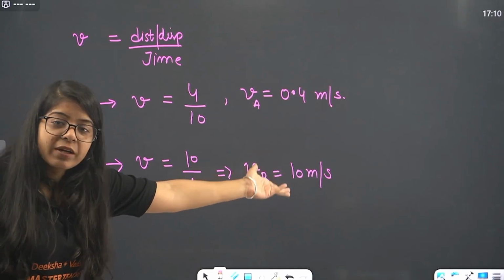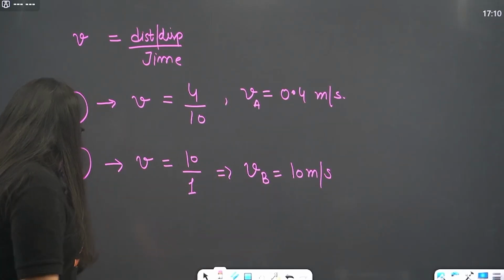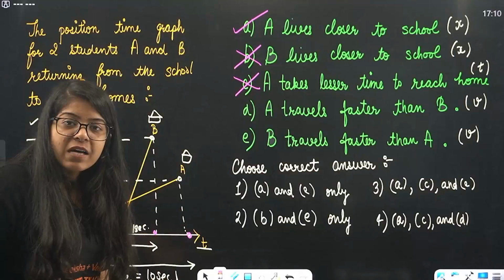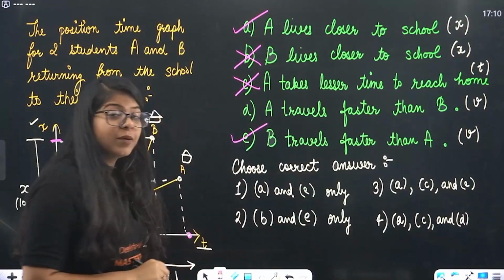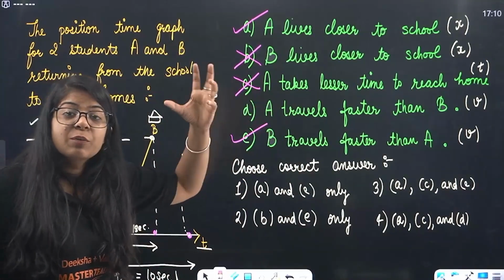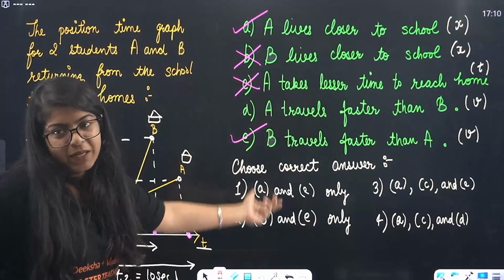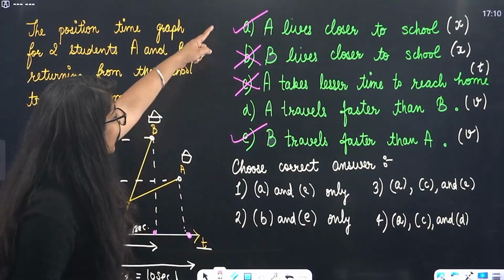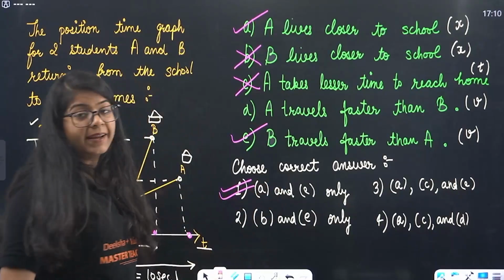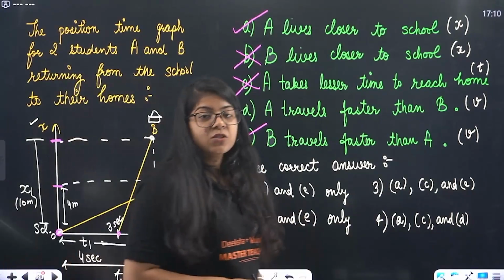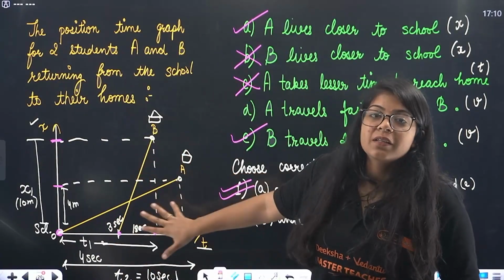Whose velocity is more? 10. So whoever's velocity is more, that person will reach home faster. So B travels faster. B's velocity is 10 meters per second. A's velocity is only 0.4 meters per second. So B travels faster. So what's the correct option? A and E. So A and E is the correct option. Understood?